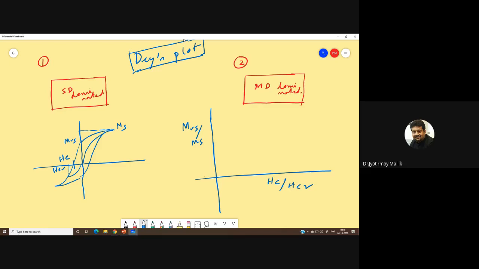And then we will discuss this particular thing in the next class. Please give it a try. How will the hysteresis experiment vary between a single domain dominated rock and a multi-domain dominated rock?